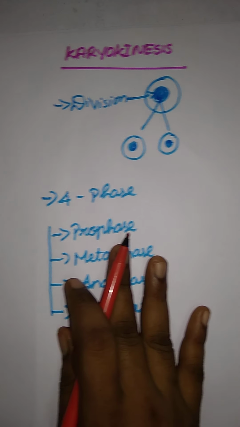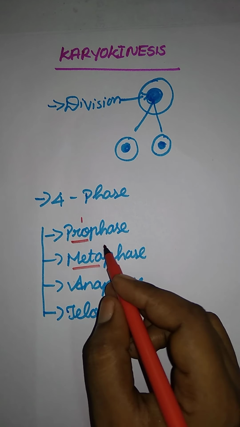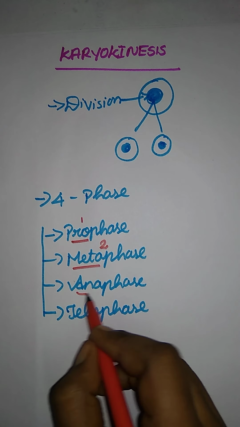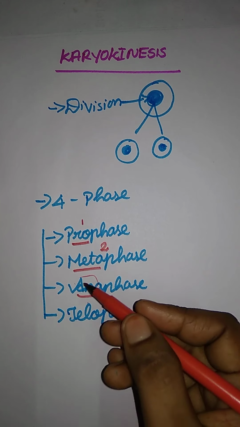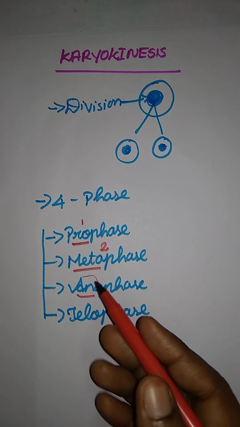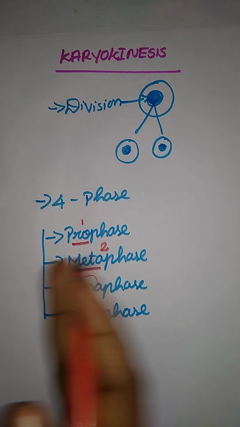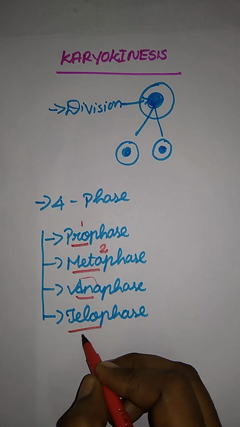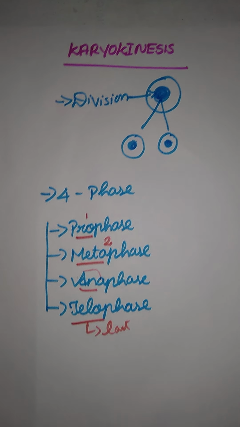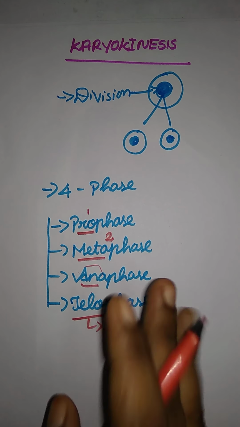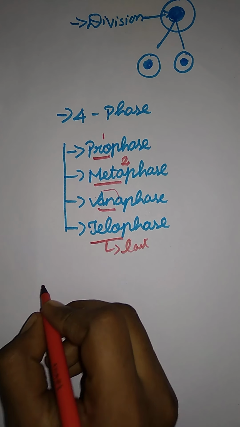Prophase means the first. Meta means they are divided into 2. And ana comes after the metaphase of cell division. Ana means up, as we said; in biology, like anatomy, ana means up. Up, under 2. And next, telo means the last. The last phase of cell division. So majorly they are involved in four phases. Let me see them one by one. The first one is what? Prophase.